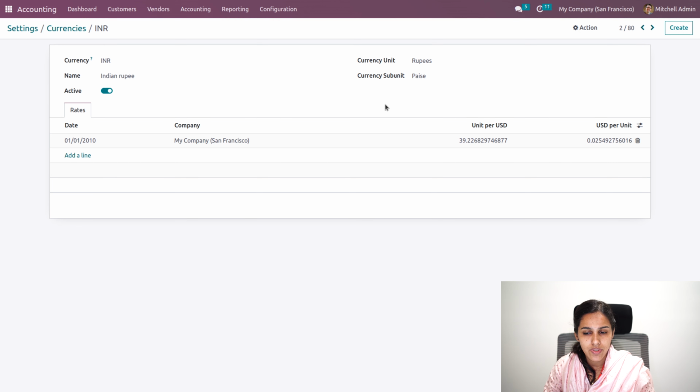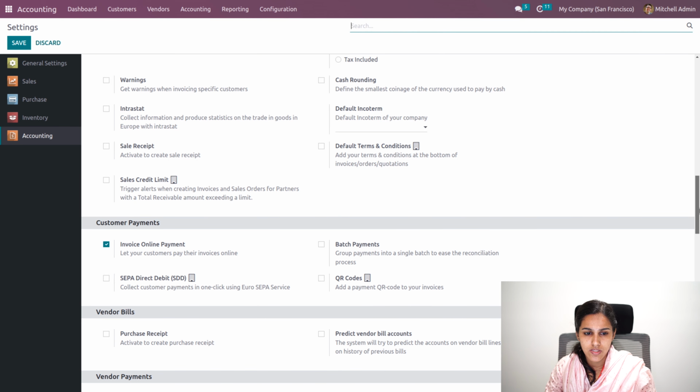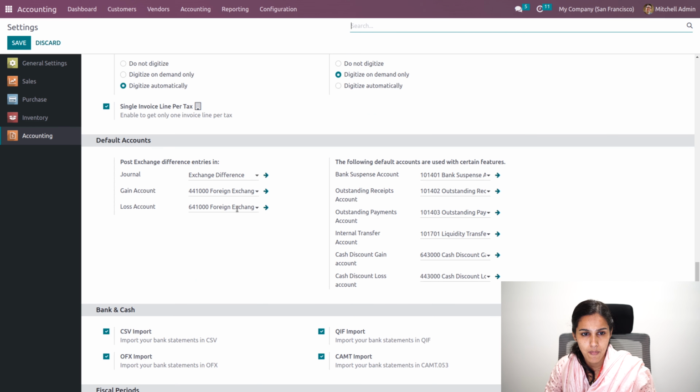If I try to create an invoice by this date or by today, this date will be taken initially, and if the currency rate is updated, there will be an exchange rate difference. That exchange difference will be recorded in the foreign exchange difference, that is the loss or gain account that we have defined under the default account section. Here we'll be defining this foreign exchange gain or loss account. So that difference will be posted to this. Let's see how it happens.